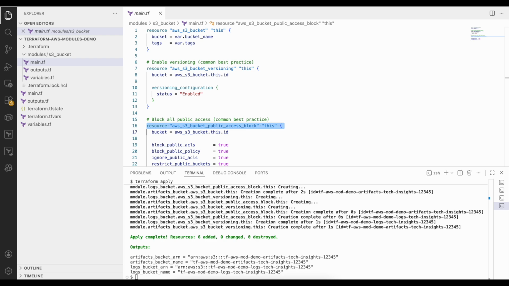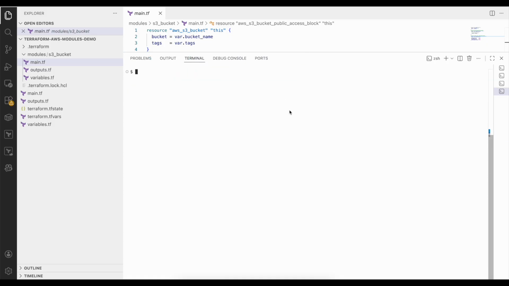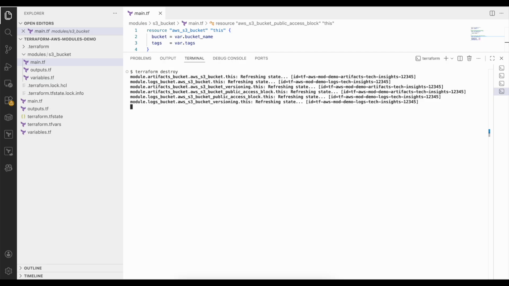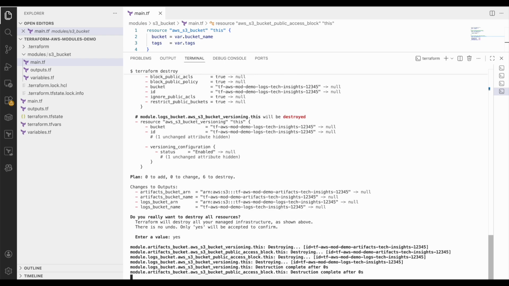Now that we have seen this in action, let's clean everything up using Terraform destroy. Let me clear the screen. Confirm with yes.